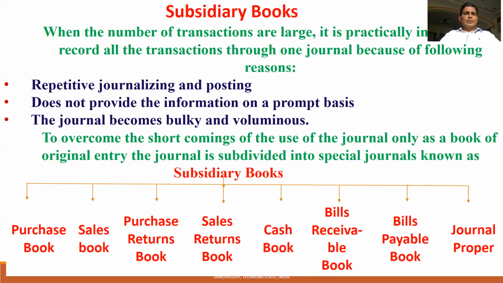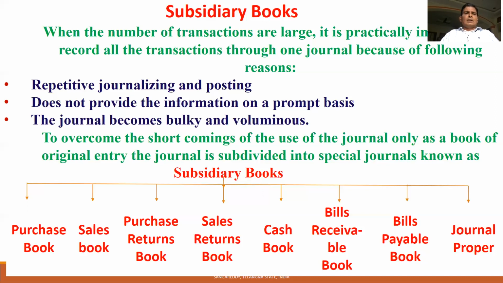The reasons are, first, repetitive journalizing and posting. For example, if you sell goods 10 times, you have to write cash account debit to sales account 10 times. This is going to take huge time and work. Second, it does not provide information. If you want to know the sales for a month, you cannot get it from the journal. But when a sales book is prepared, you can instantly get the total of sales. And third, the journal becomes bulky and voluminous if you write all the entries, and sometimes it may be confusing.